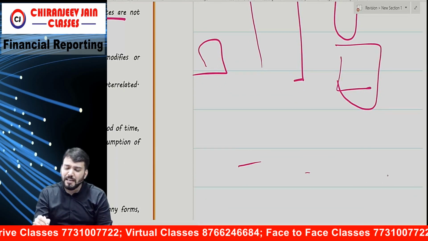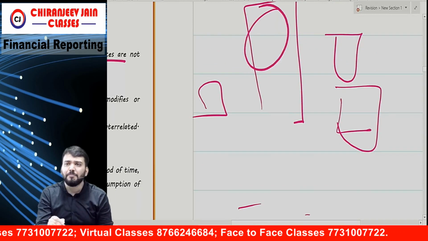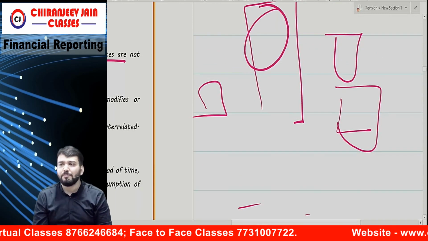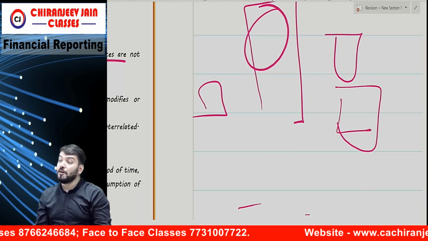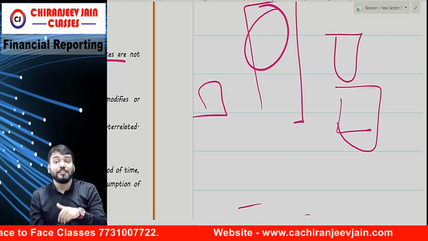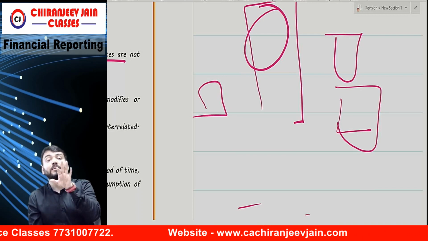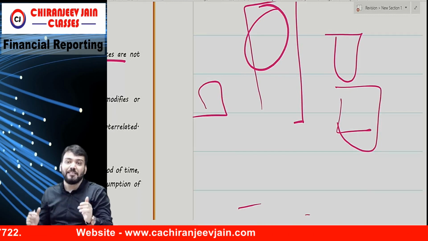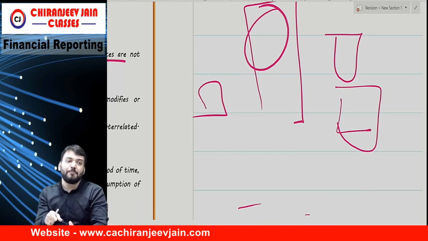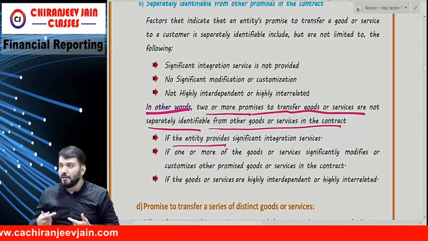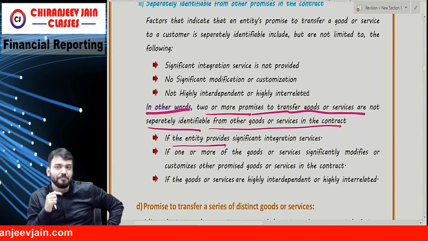If they are selling me one apartment, will I purchase without these amenities? I will not purchase without these amenities. Of course, they will charge me for those amenities also. So whether it is one performance obligation or different performance obligations, these all are integrated activities. Therefore, these are one performance obligation. Are you able to understand what I am saying?